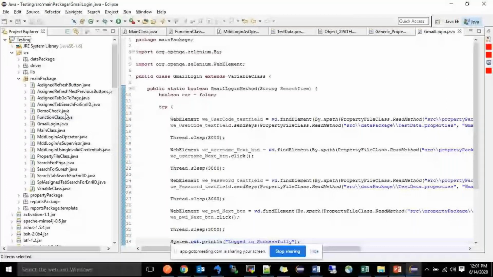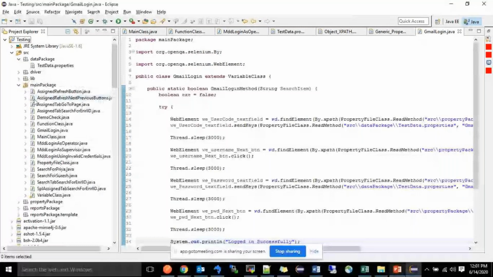Then we'll create a package, different types of packages. What will happen if I am going to write a different Java file for each test case? We have to write like this: demo check function and function class, Gmail login, main class, MTD login, as operator, as supervisor, like that. Each are different test cases. Consider these all are my regression cases.